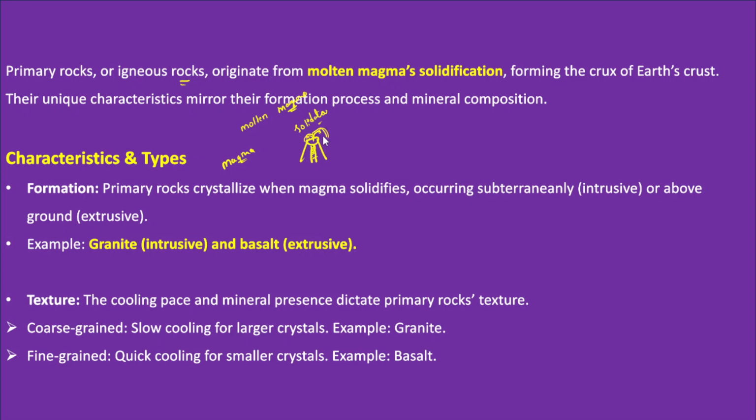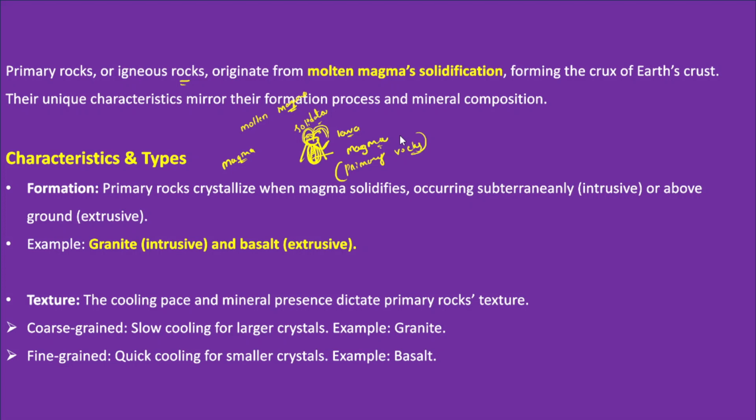So if it comes out, it is called lava. However, inside these chambers, it is known as magma. So it originates from the molten magma's solidification. The solidification of this magma inside these chambers led to the formation of primary rocks.